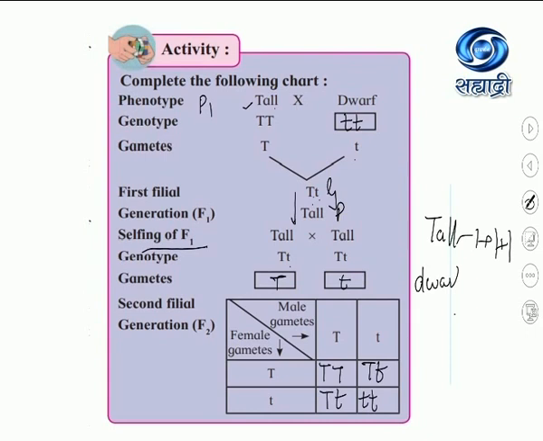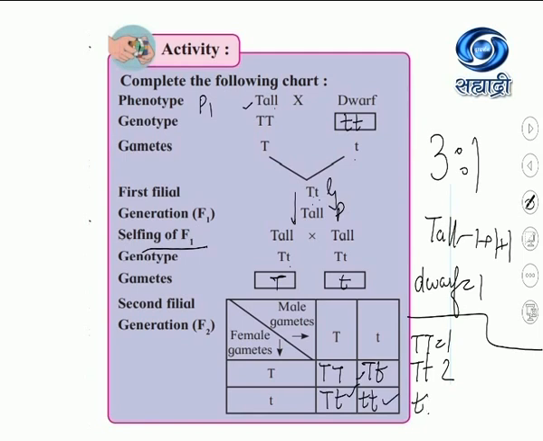So what was the phenotypic ratio? Phenotypically, physical appearance. How many tall? 3 tall. How many dwarf? 1. So the phenotypic ratio of monohybrid cross is 3:1. But let us look at the genotypic ratio. Capital T, capital T, how many are there? 1. Capital T, small t, how many are there? 2. And small t, small t is 1. So what is the genotypic ratio? Genotypic ratio is 1:2:1. So I hope you followed the monohybrid cross.